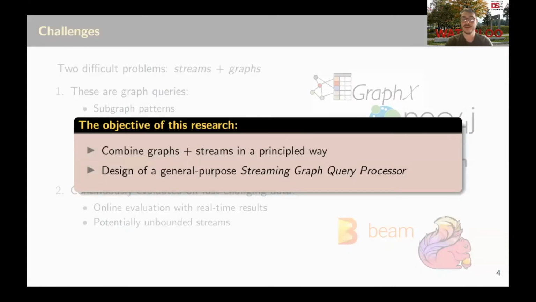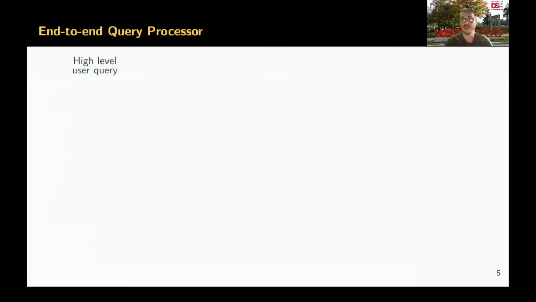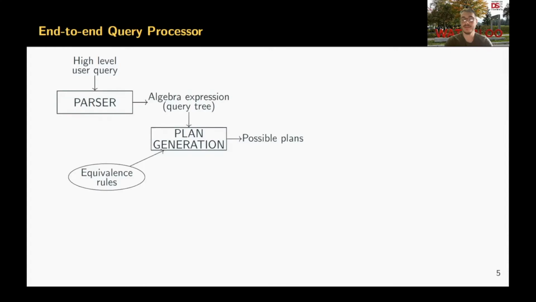In the paper, our goal is to combine graphs and streams in a principled way with the purpose of designing a general-purpose streaming graph query processor. On a high level, such a general-purpose streaming graph query processing pipeline would look similar to traditional query processing pipelines. A user query is represented in a high-level user language, and is translated into an algebra expression. Then the plan generation module, with the help of the equivalence rules, generates the set of possible plans for the given query.